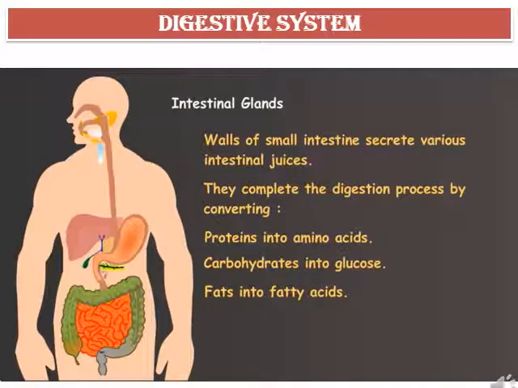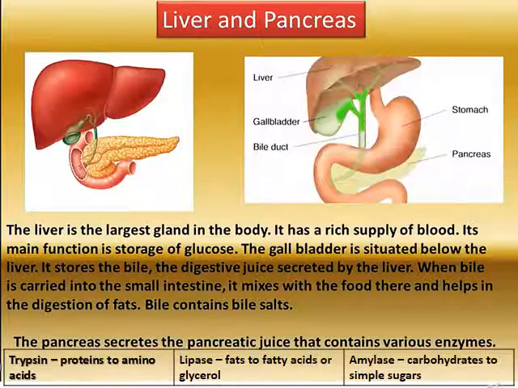The intestinal glands. The walls of small intestine secrete various intestinal juices. They complete the digestion process by converting proteins into amino acids, carbohydrates into glucose, and fats into fatty acids. Let's understand the role of liver and pancreas in the digestive system. The liver is the largest gland in the body.